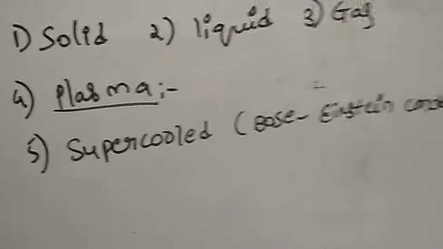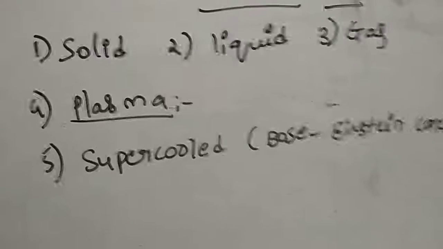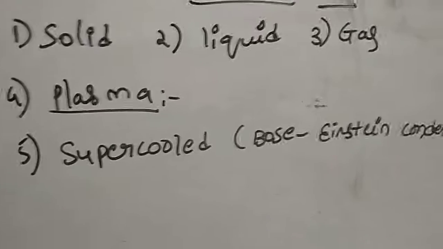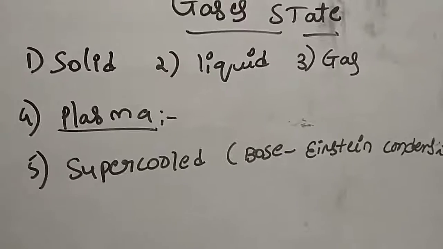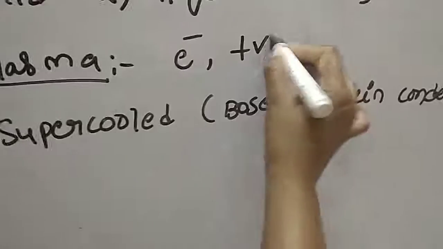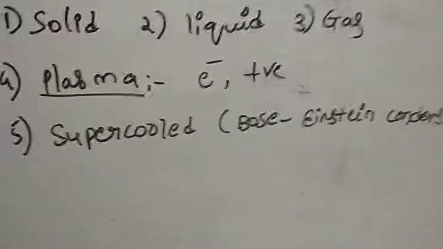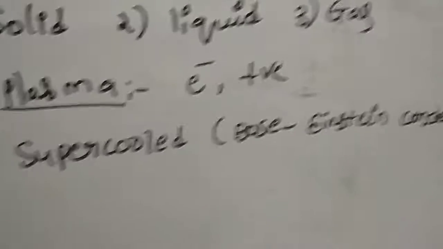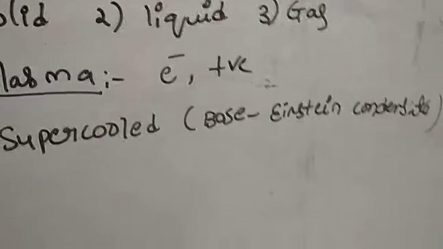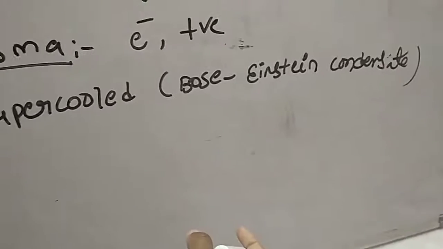What is meant by plasma state? The plasma state consists of a mixture of electrons and positively charged ions. Na plus, Ca2 plus, aluminium 3 plus, these are the positively charged ions.